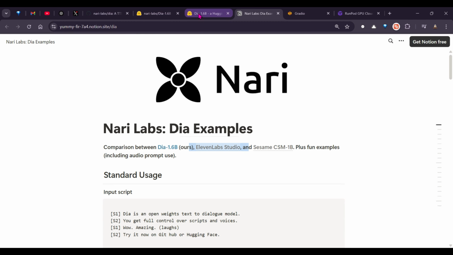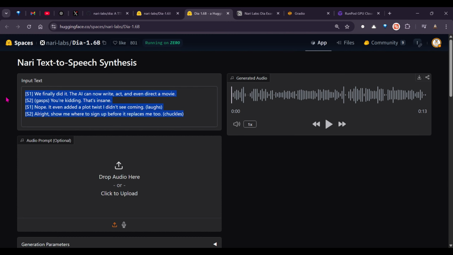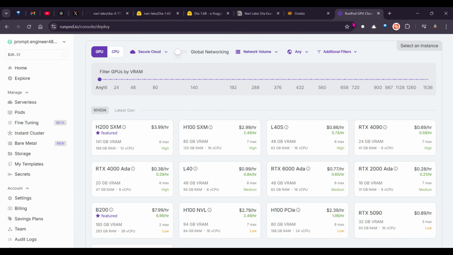So first and foremost, I'm going to play this on the left. We can see that we have different characters indicated by S1 and S2, and in the brackets we can write the expression. So let's listen to this, and then let's see how we are going to set this up on your PC or on RunPod GPUs.